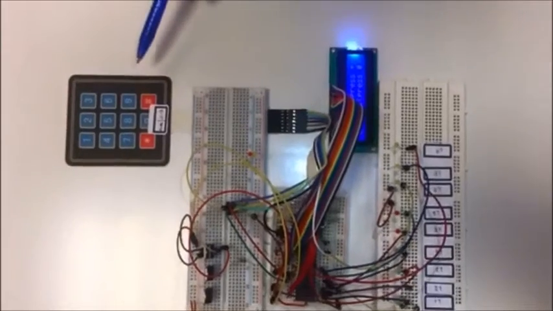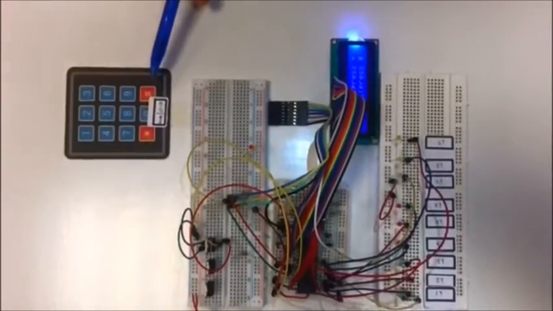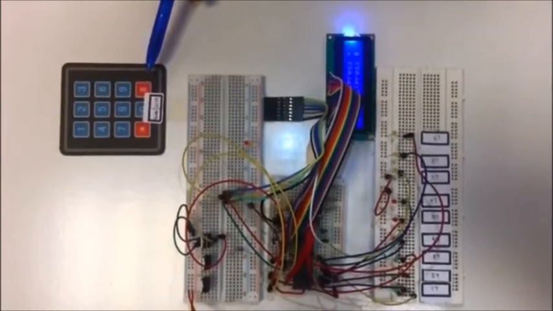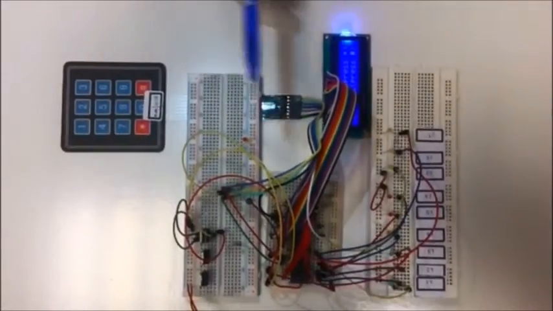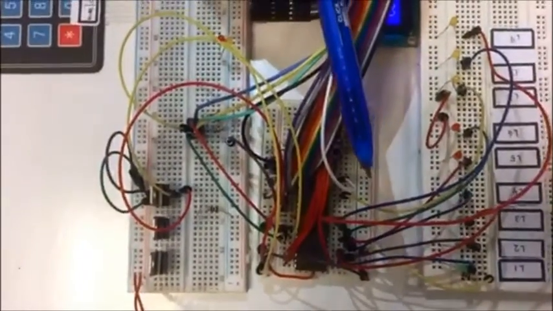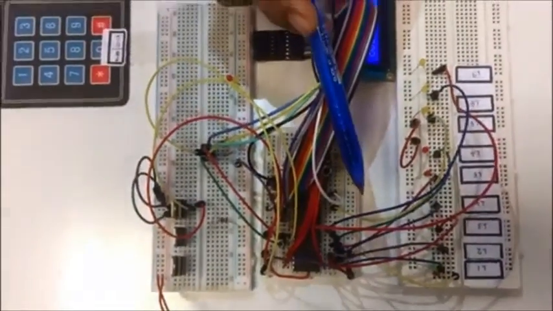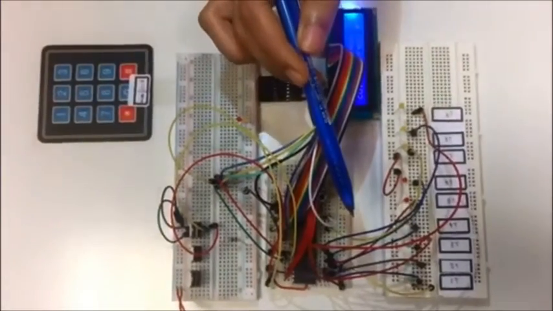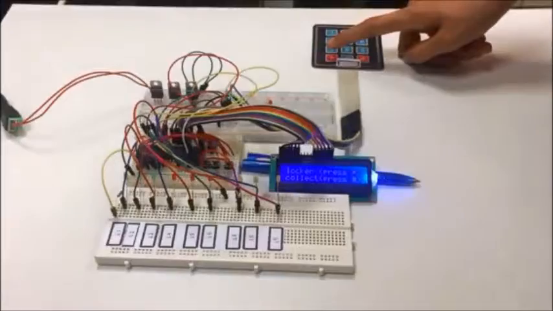This keypad's purpose is to select a locker and key in the password. And this is the LCD display. This is the microcontroller PIC 18F4550 that controls the whole operation of this locker.